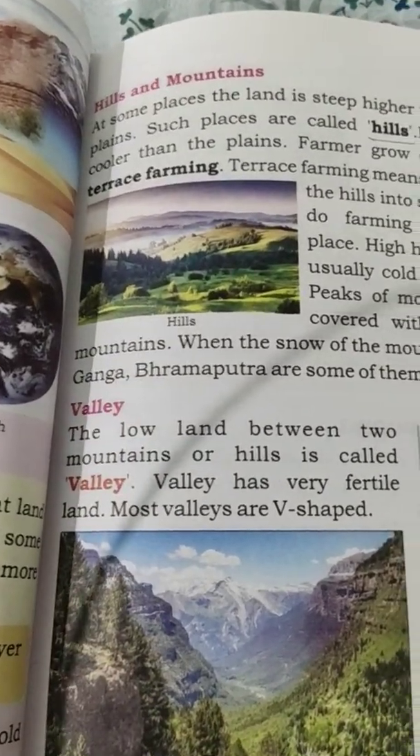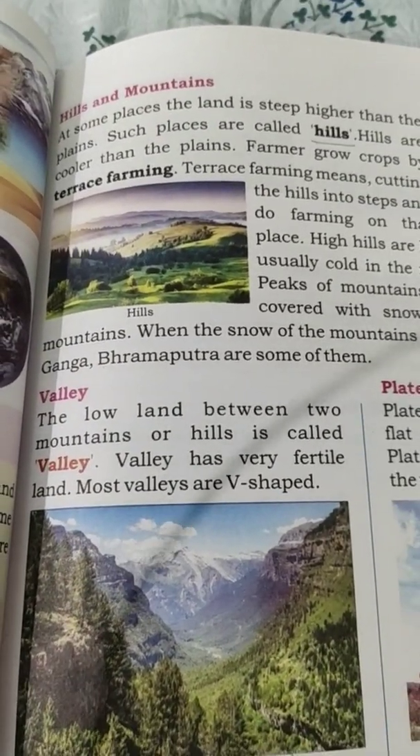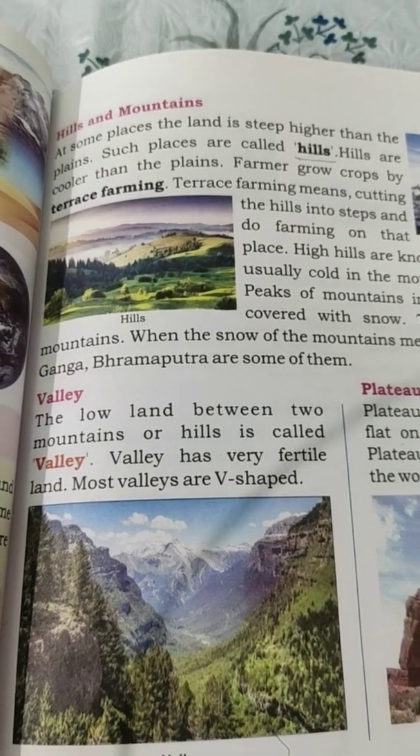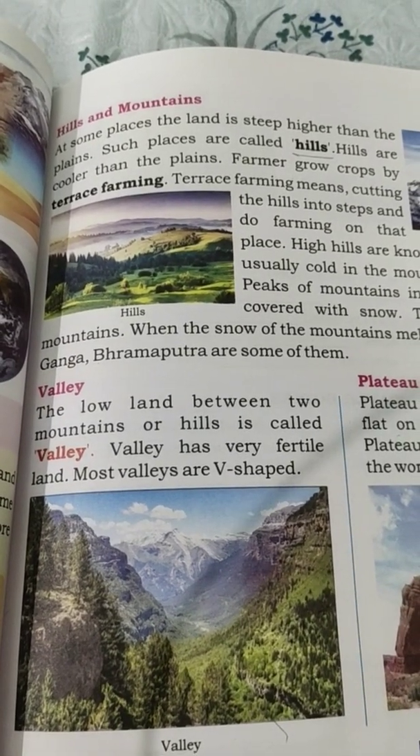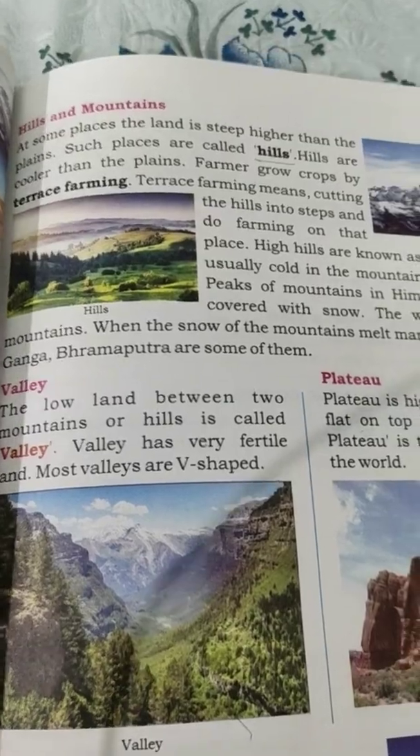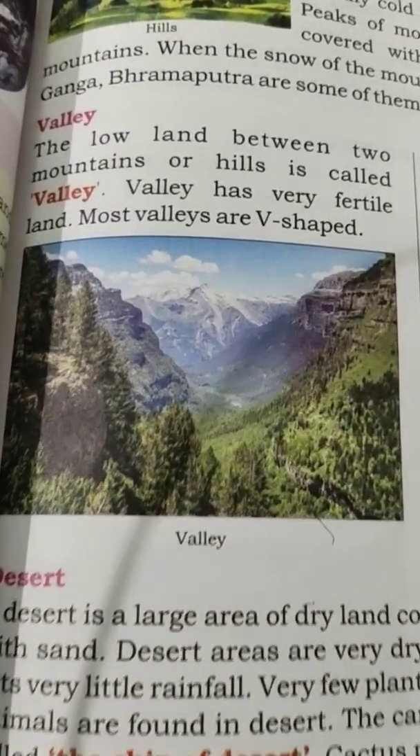Next we will see valley. What is a valley? The lowland between two mountains or hills is called a valley. A valley has very fertile land. Most valleys are V-shaped. See children, valley.